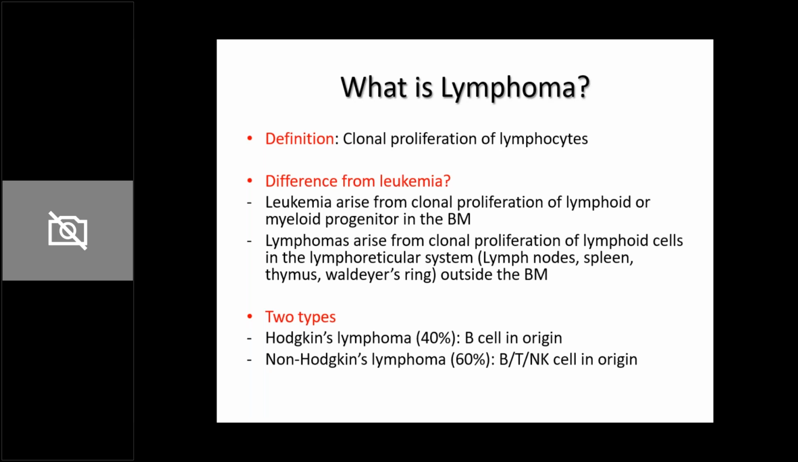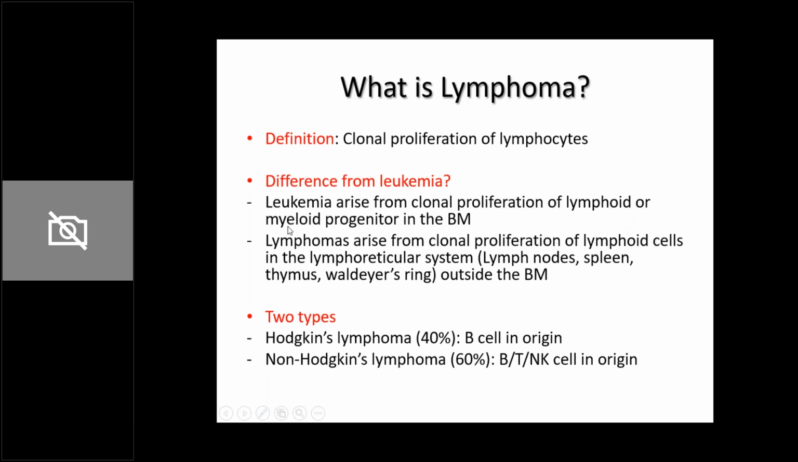So where do the lymphomas arise from? From the lymphocytes. So clonal proliferation of lymphocytes leads to lymphoma. What is the difference between leukemia and lymphoma? Whereas leukemia arises from clonal proliferation of lymphoid and myeloid progenitors in the bone marrow, lymphomas arise from clonal proliferation of just the lymphoid cells.